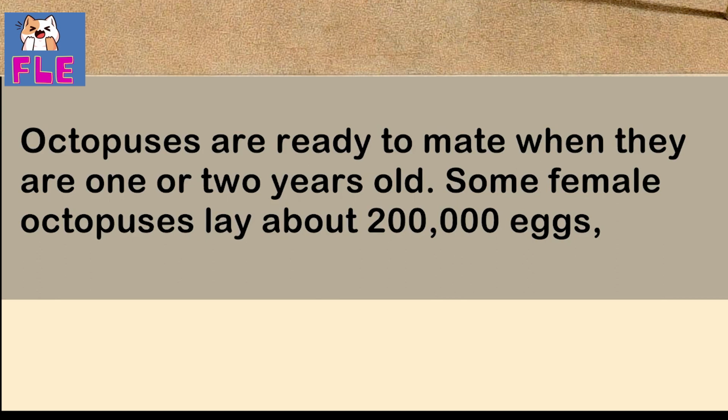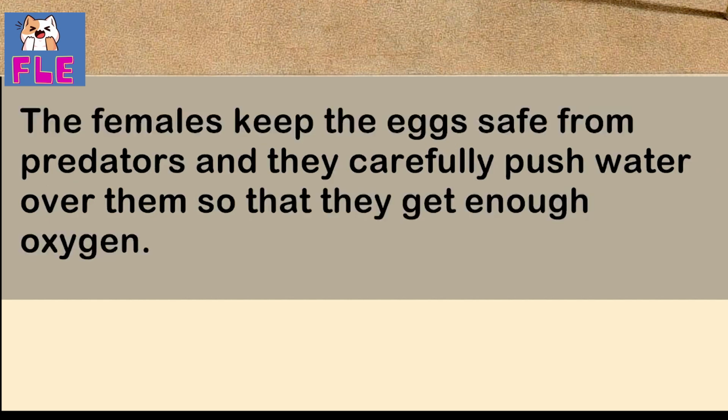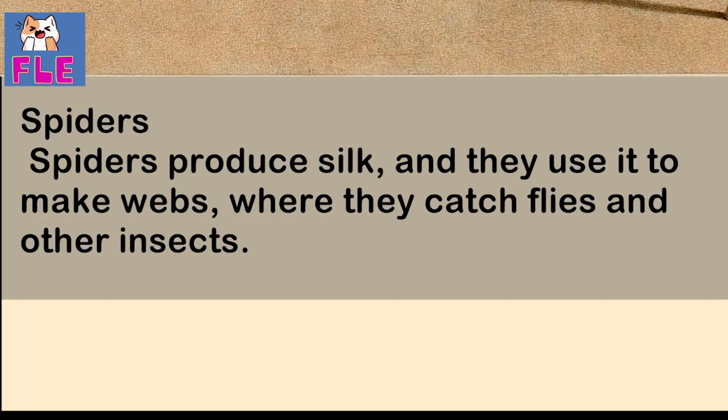Some female octopuses lay about 200,000 eggs, and many put them in strings from the top of their dens. The females keep the eggs safe from predators, and they carefully push water over them so that they get enough oxygen. The octopuses do not eat for up to 10 months when they are caring for their eggs. After the eggs hatch, the female octopuses die.